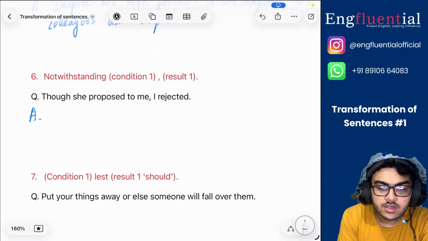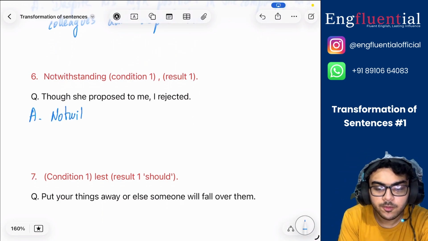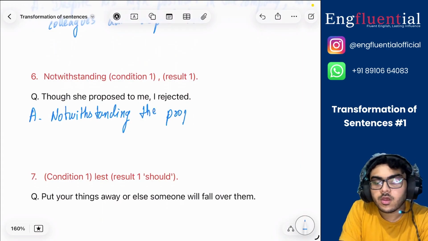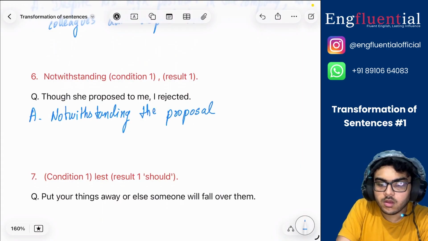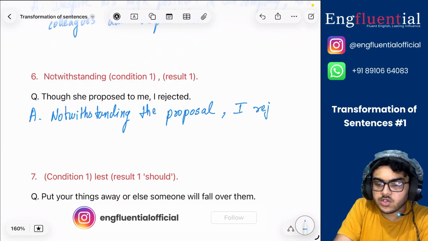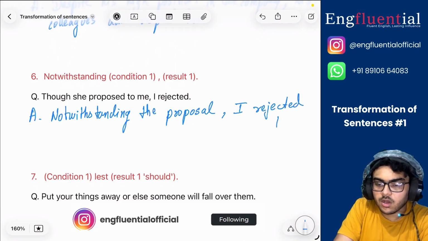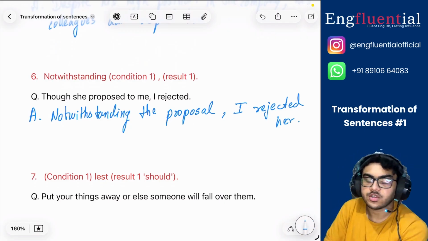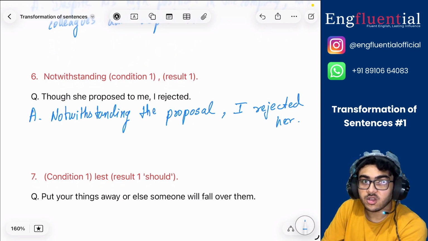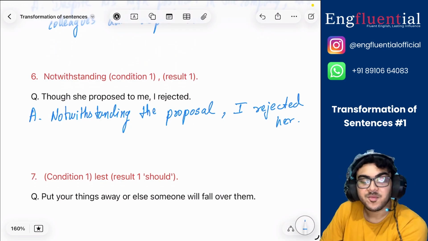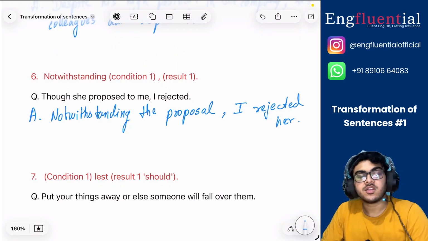So I will write, notwithstanding the proposal, this is the noun form, condition met, comma, I rejected her, right? So notwithstanding the proposal, I rejected her. Okay, I feel pretty sorry for the girl, by the way, although what can I say? Anyway, so these were the first 6 rules.